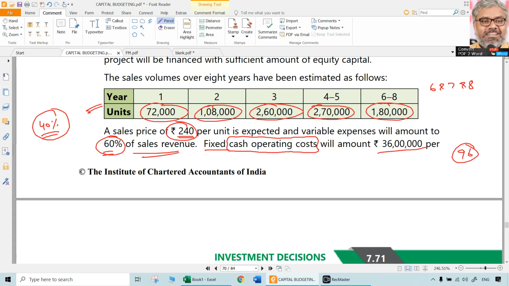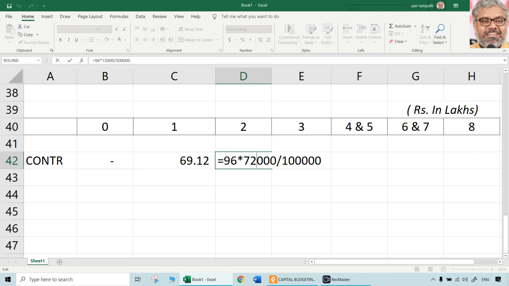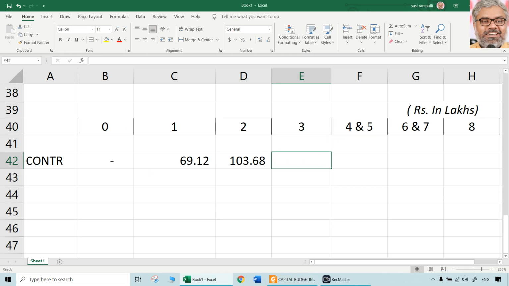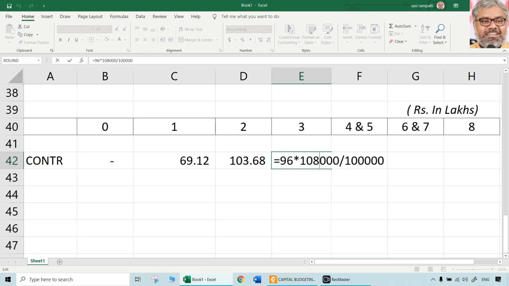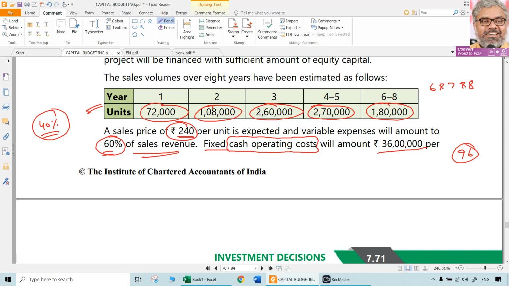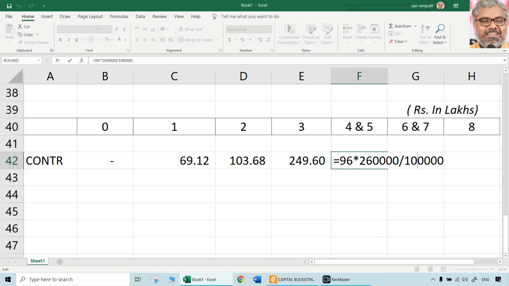Like that for year 2, same way. 1,08,000 units instead of 72,000 units, 103.68. Then 2,60,000 units, year 3, 2,60,000 units, now 249.6. 4 and 5 are going to be same, that is 270,000 units.